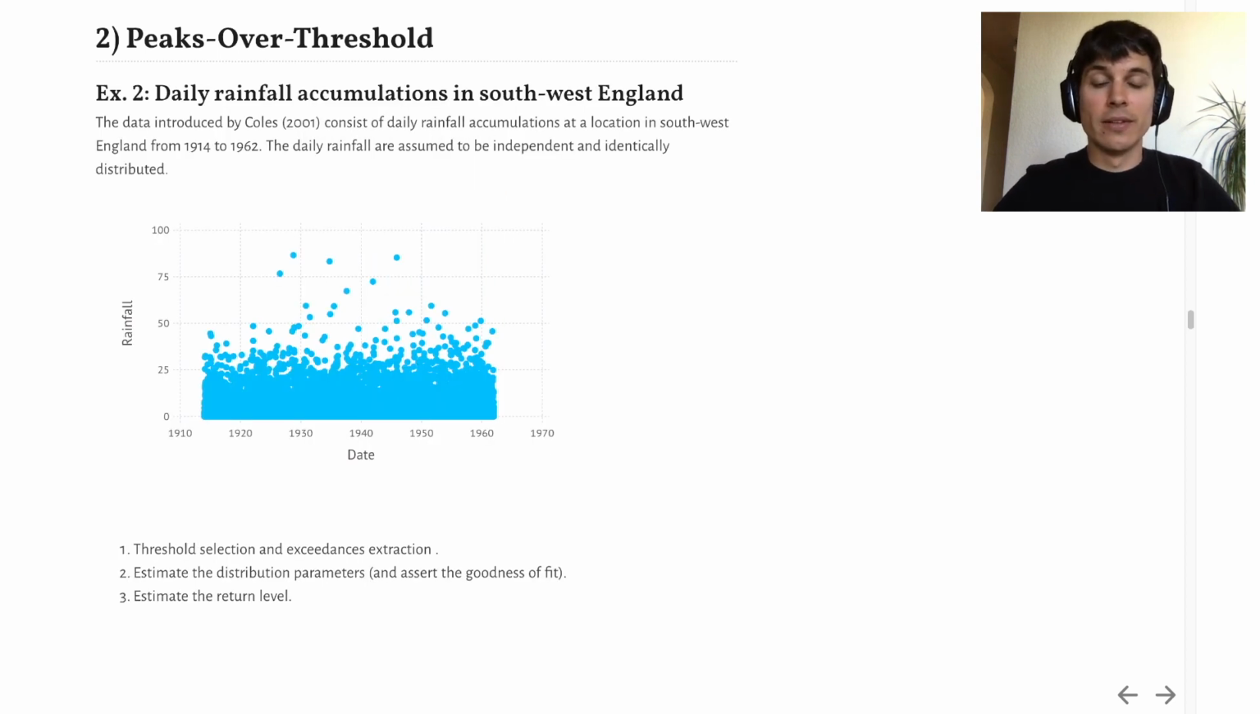Now, to illustrate this model with Extremes, we'll be using another popular dataset from Coles, the daily rainfall accumulations in southwest England from 1914 to 1962 that you can see on the figure here. For this example, the analysis is done in 3 steps. First, we have to select the threshold and extract the exceedances. Then, we can perform the parameter estimation for the generalized Pareto distribution. And lastly, we can estimate a return level.